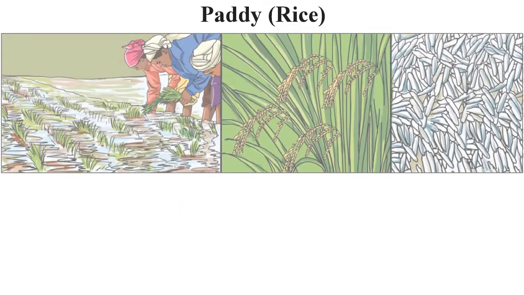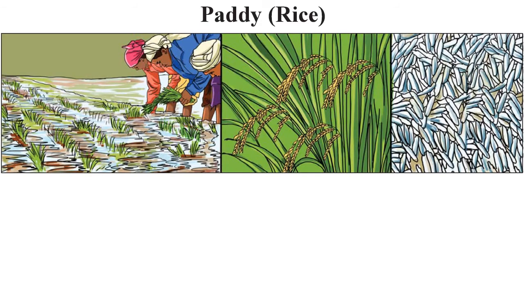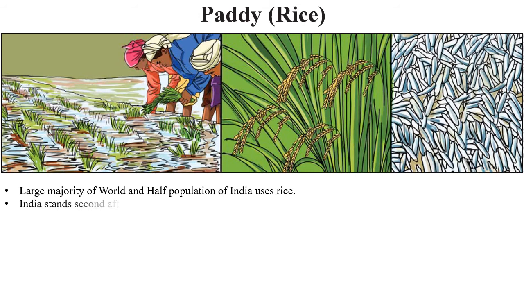We will start with the paddy. As you can see in the picture, the first picture shows you how the paddy is sown, the second one shows you how it is grown, and the third one is the complete paddy, that is rice. The large majority of the world and half the population of India uses rice. Also, India stands second after China in paddy production.